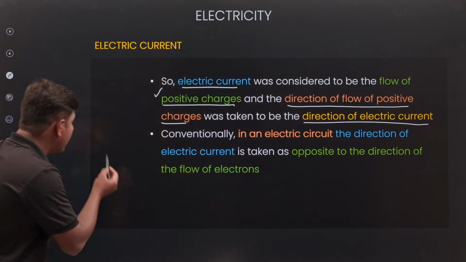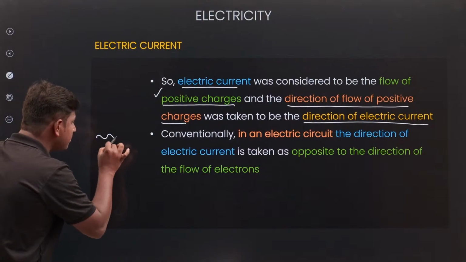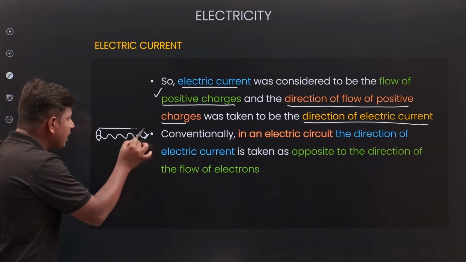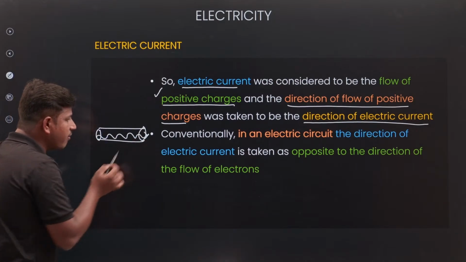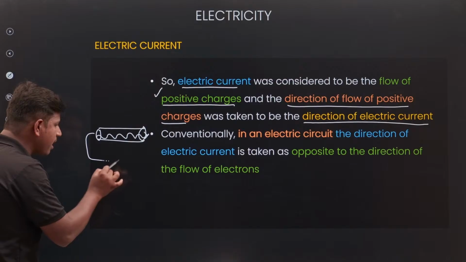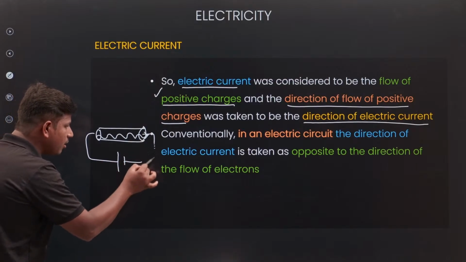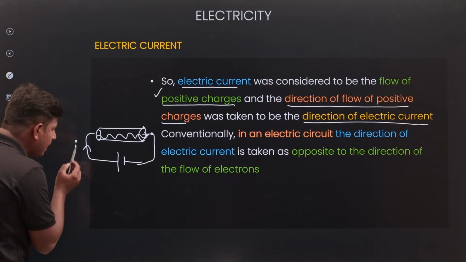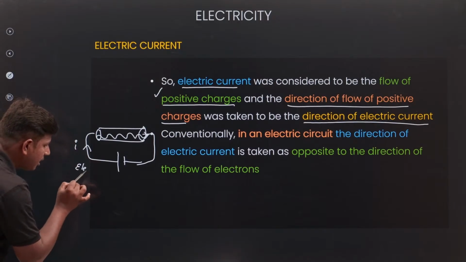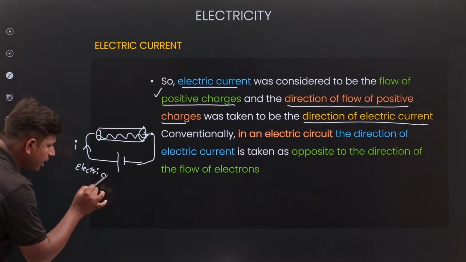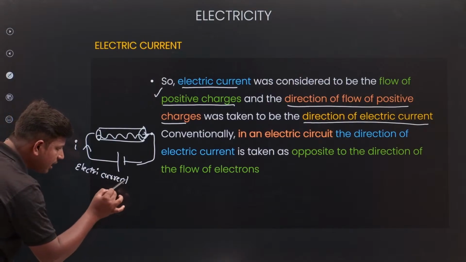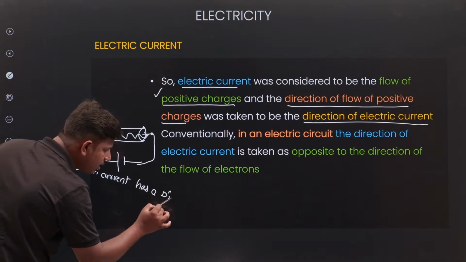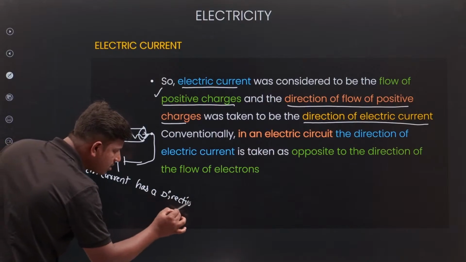If electrical current passes through a given conducting wire connected to the battery, what will we consider as electrical current? Current has a direction. How can you represent this direction?